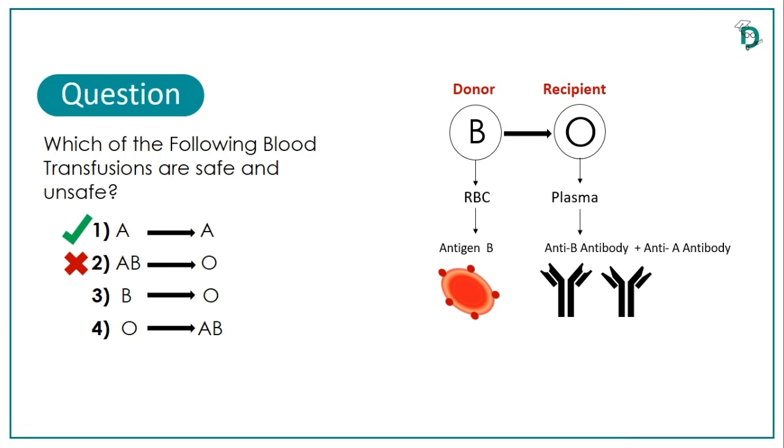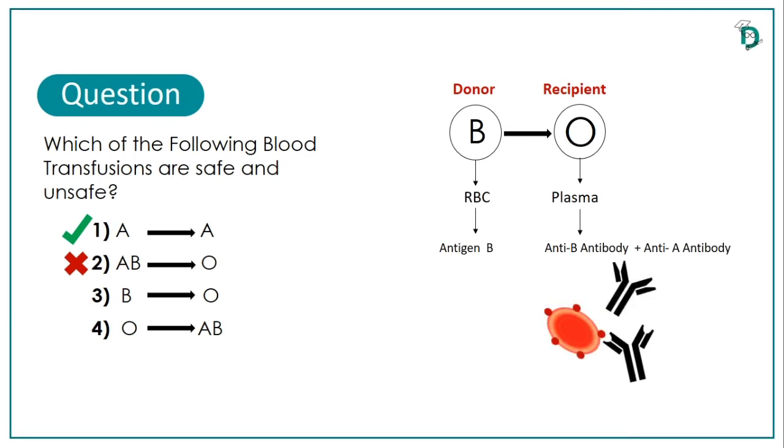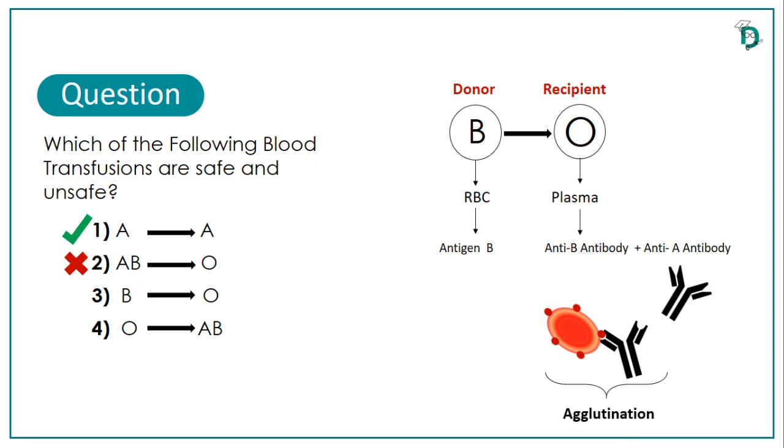So if this transfusion occurs and RBCs of the donor enter the bloodstream of the recipient, then due to compatibility of antigen B from the donor and anti-B antibody of the recipient, antigen-antibody binding, that is called agglutination or clumping, will occur. So the recipient of blood group O after receiving blood from a donor of blood group B will not remain safe. So this transfusion is not safe, or in other words you can say B cannot donate blood to O.